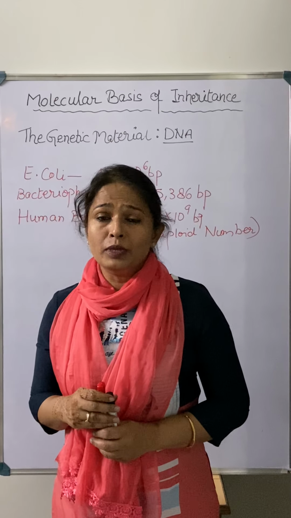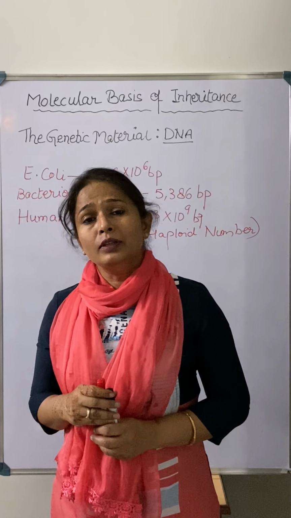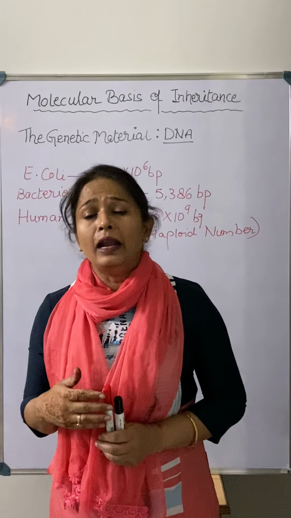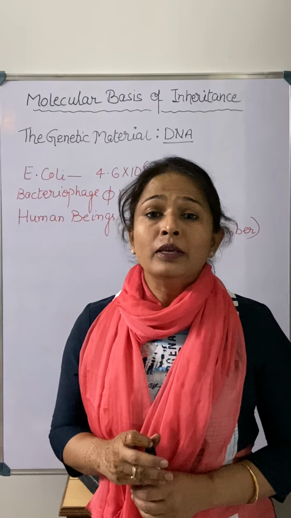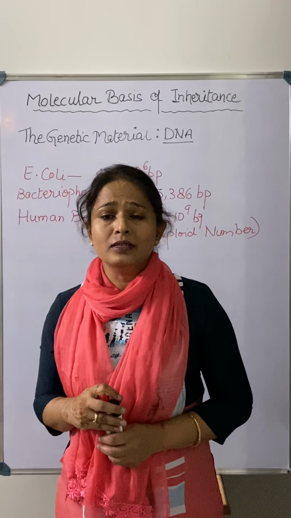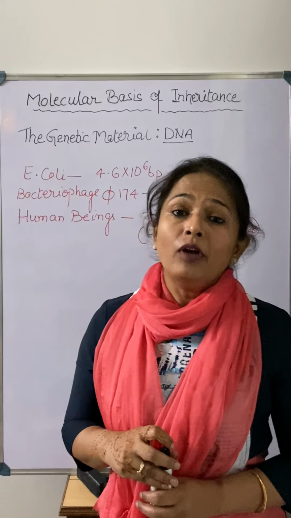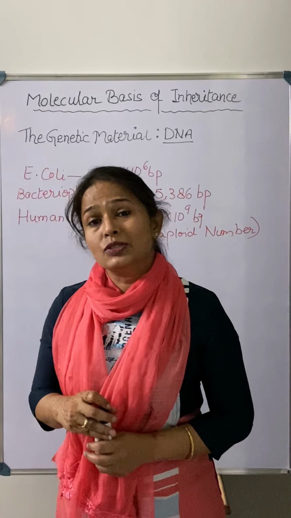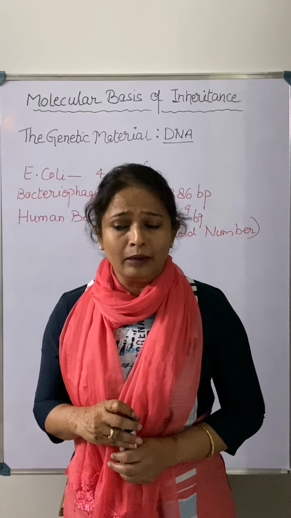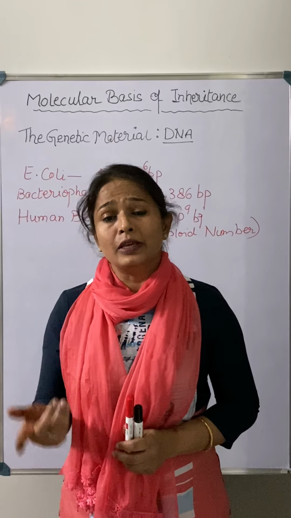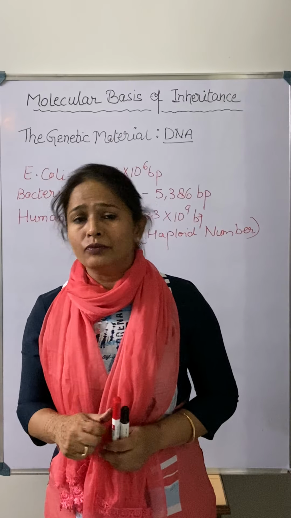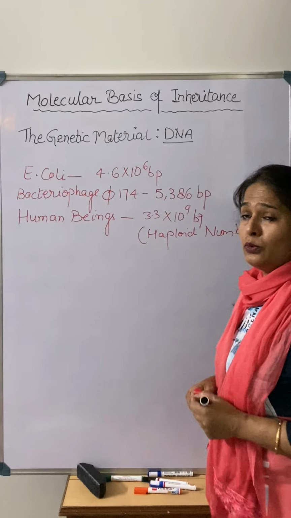And why it is so stable, for that there is a long conversation and there are 4 points given in your book, and they will come in the coming videos also. So we will discuss those 4 points of why we are saying DNA is a genetic material. But today we are going to discuss just a simple structure, because now we know very well that DNA is a genetic material, right? So now the second point is this: if we are saying DNA is a genetic material, it means we should know the structure of the DNA, right? So today we are going to discuss that.